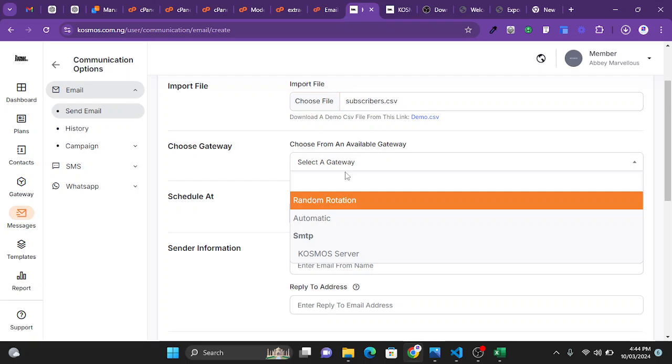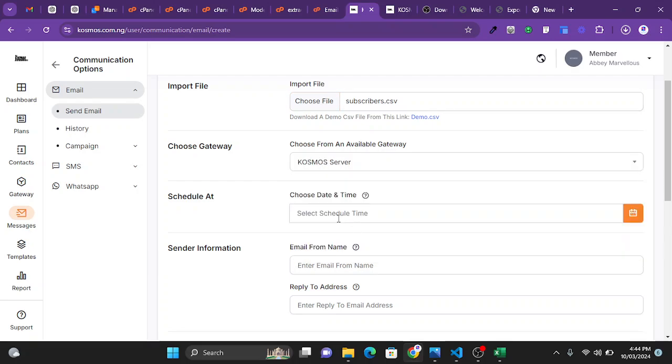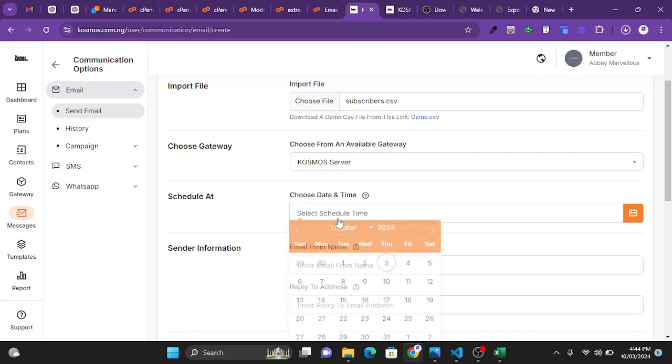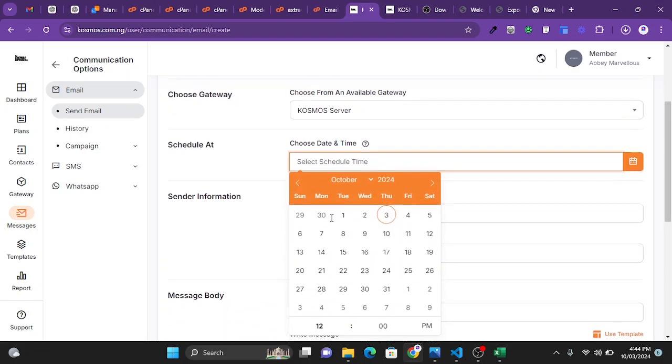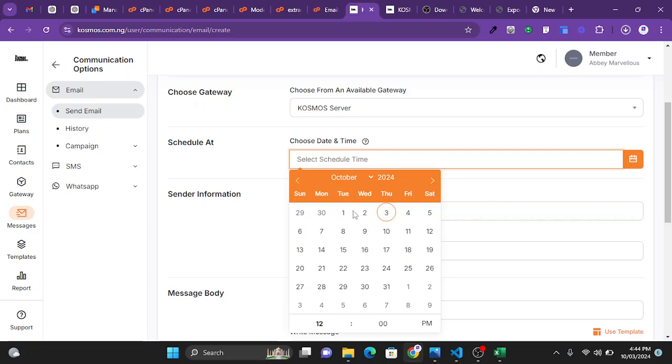I'm going to select a gateway, and for this purpose I'll go with the Cosmos server, because we are sending these emails via our server, which is the Cosmos server. Then this option is if you want to schedule the email. Today is the 3rd of October, probably I want the email to be delivered to the user tomorrow, which is the 4th or 5th, or whichever. Then I'll have to select the time also, maybe 1 p.m. or whatever. But in this case, we just want to send the email and allow it to be delivered to the recipients immediately we send it. So I will leave this place empty.